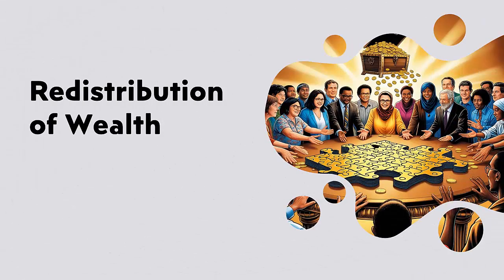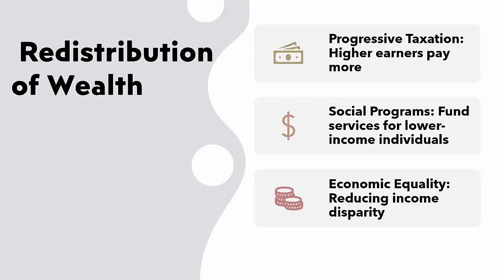2. Redistribution of wealth. Taxes are used to redistribute wealth within a society, aiming to reduce economic inequalities. This is often achieved through progressive taxation, where higher earners pay a larger percentage of their income in taxes compared to lower earners. This revenue is then used to fund social programs and services that benefit lower-income individuals.